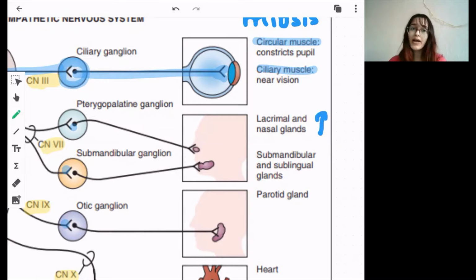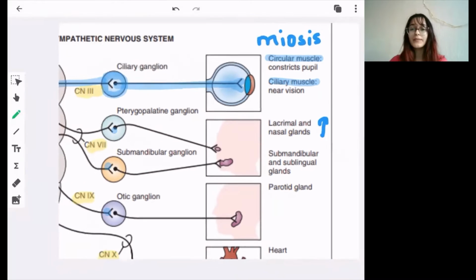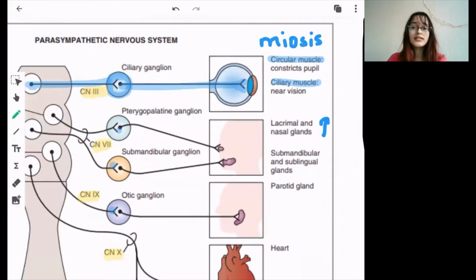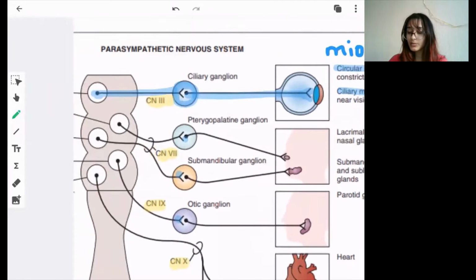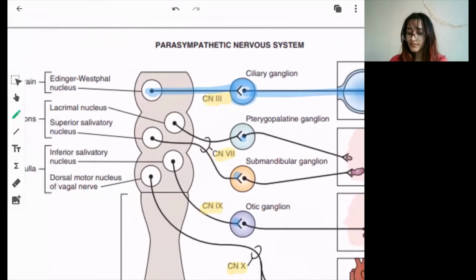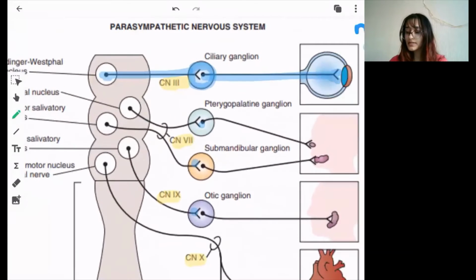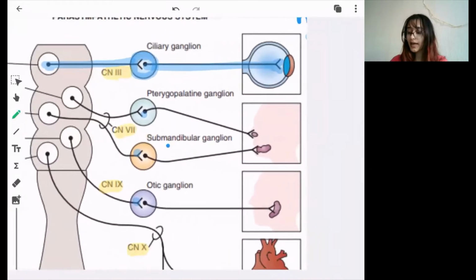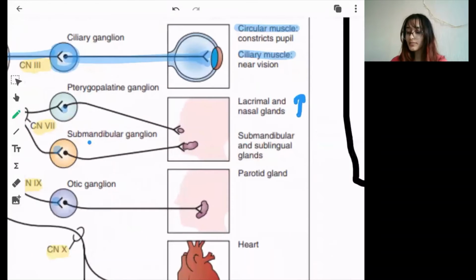Why? Because it is the parasympathetic nervous system, and the stimulation increases the secretions of these glands. Another one arises from the superior salivatory nucleus, synapses in the submandibular ganglion and supplies the submandibular and sublingual glands. Also, it increases their secretion.